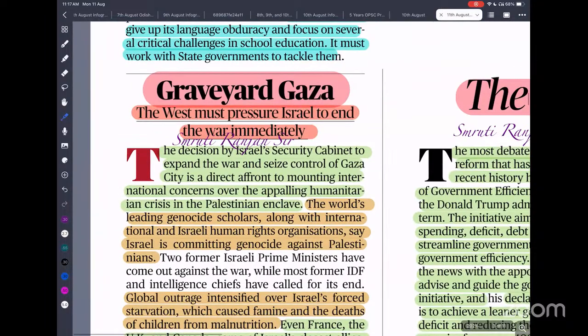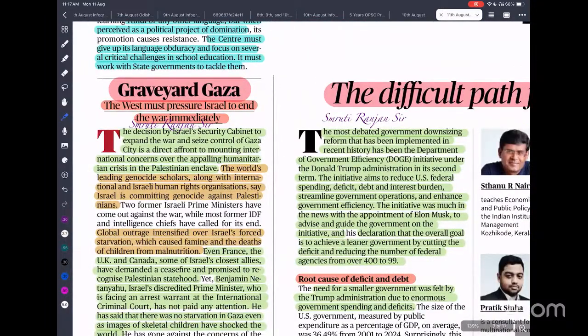Graveyard of Gaza. Let me explain in detail so that you can get the context. There was an attack in Israel by Hamas, and they took Israeli people hostage and kept them in the Gaza Strip. After that, Israel launched its attack. It has been more than 10 to 20 months. Now it has destroyed the entire Gaza, and it is planning to capture Gaza.